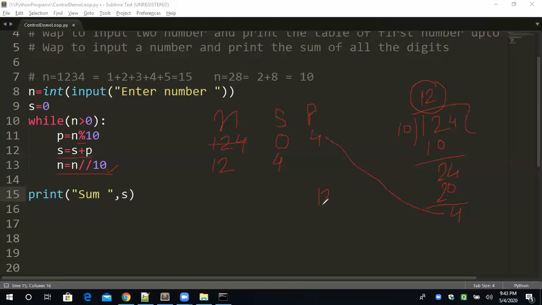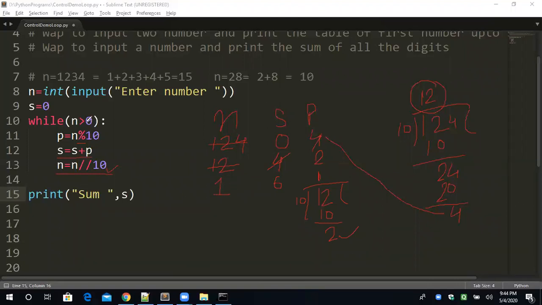12 divided by 10. 10 ones are 10. Remainder will be 2. So in P, the remainder will be stored, that is 2. This is the remainder. You know that S is equal to S plus P. So 4 plus 2. Understand? Now N is equal to N divided by 10. The value of N will become 1 because the quotient here is 1.